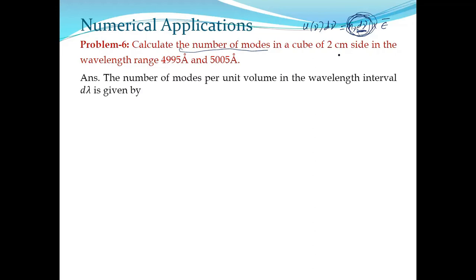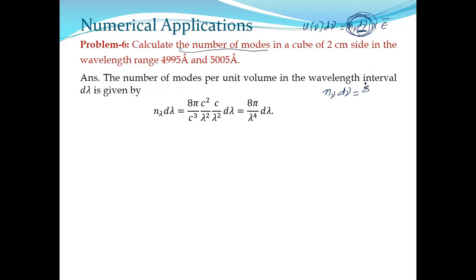So we need to first find the number of modes per unit volume. Better to write it this way: we had n nu d nu.